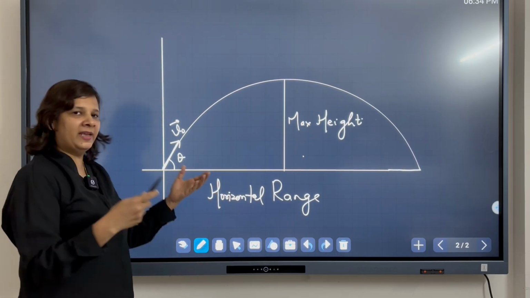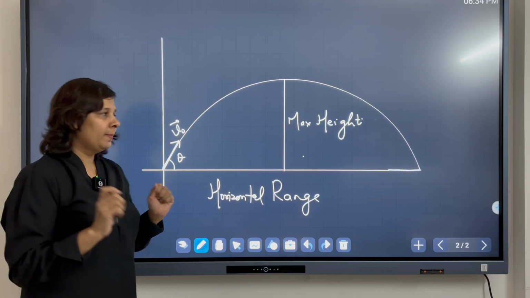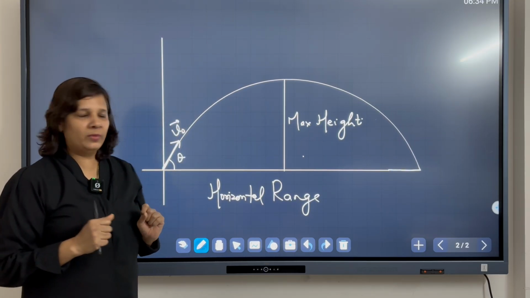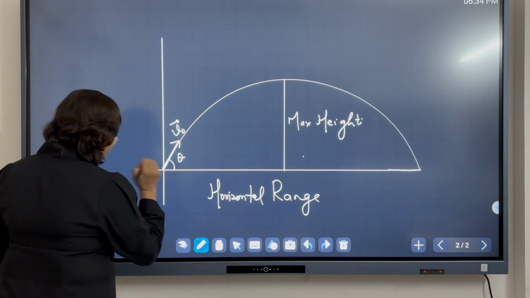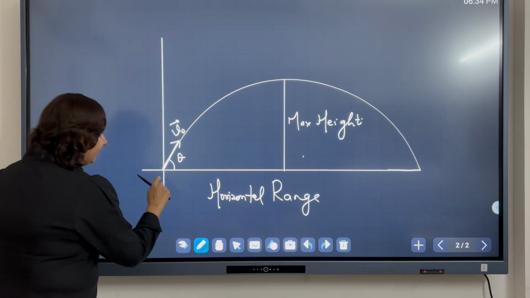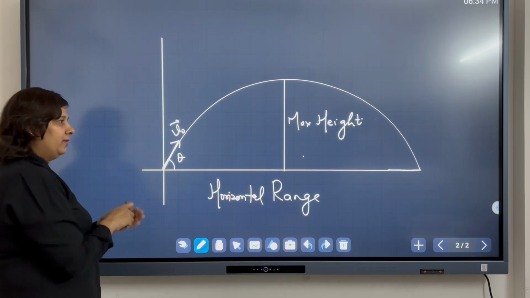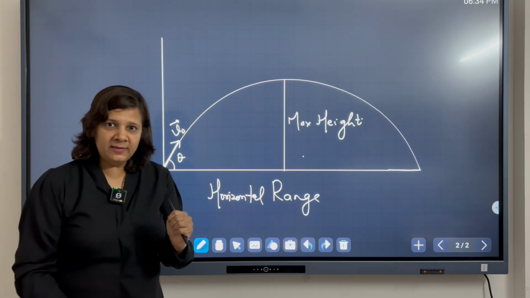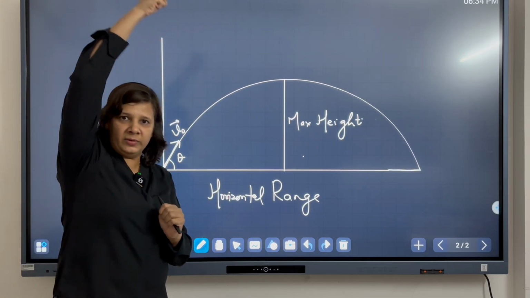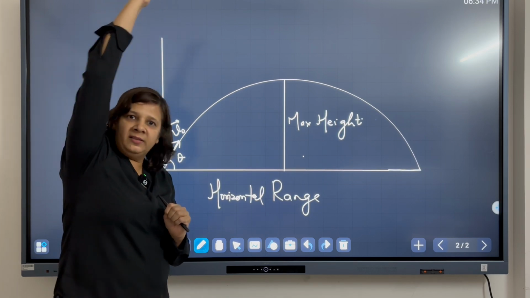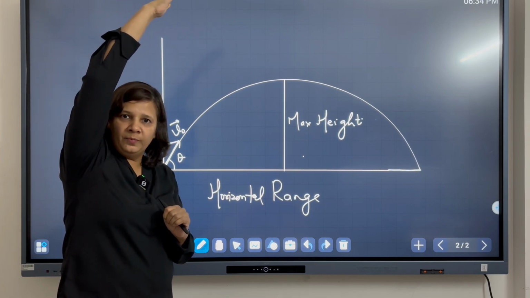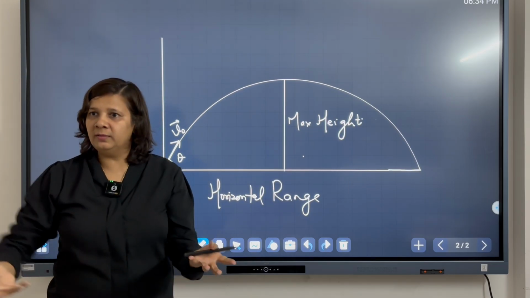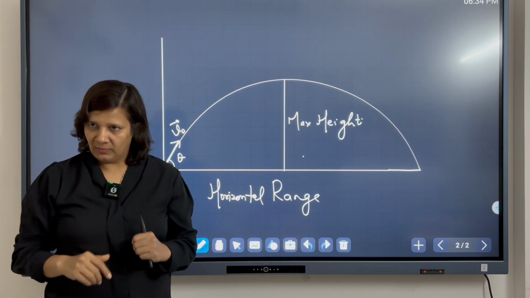What we can use? We can use the kinematic equation in the vertical direction, let us say in the y direction. So, what will happen when I throw the ball up? The speed will reduce, right? At a certain point, the speed will become 0, right? The horizontal speed? No, I am talking about the vertical motion. Sorry, the vertical speed. Yes.